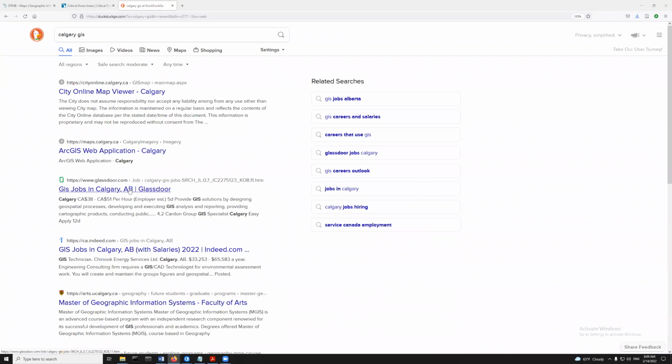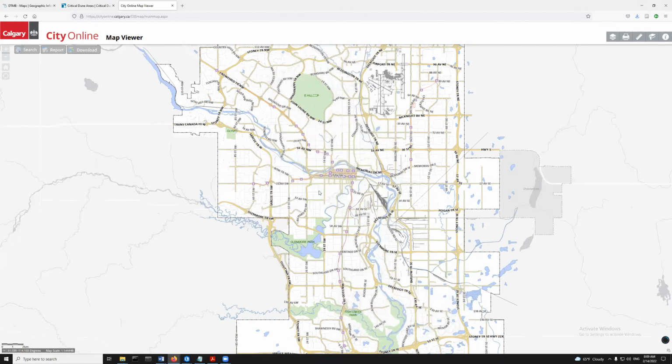Oh, GIS jobs in Calgary. If anybody wants to get a GIS, $38 to $51 an hour in Canadian. Oh my goodness. But city online map viewer, so same, presumably. I haven't seen this Calgary thing, but maybe they've got data that is available to download. Here's Calgary. We've got some bus stations or such, right?